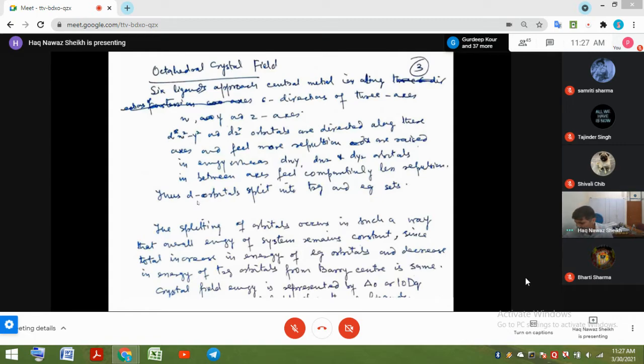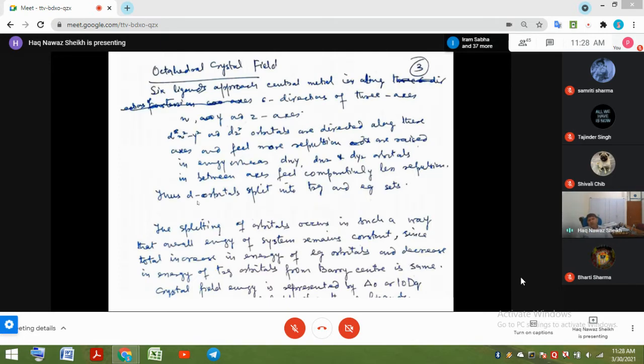T2g is a symmetry symbol that we will study in the next semester. T stands for, right now, triplet. So there are 3 orbitals, triply degenerate, and E stands for doublet, doubly degenerate. Dx square minus y square and dz square are doubly degenerate. So this is known as orbital degeneracy.